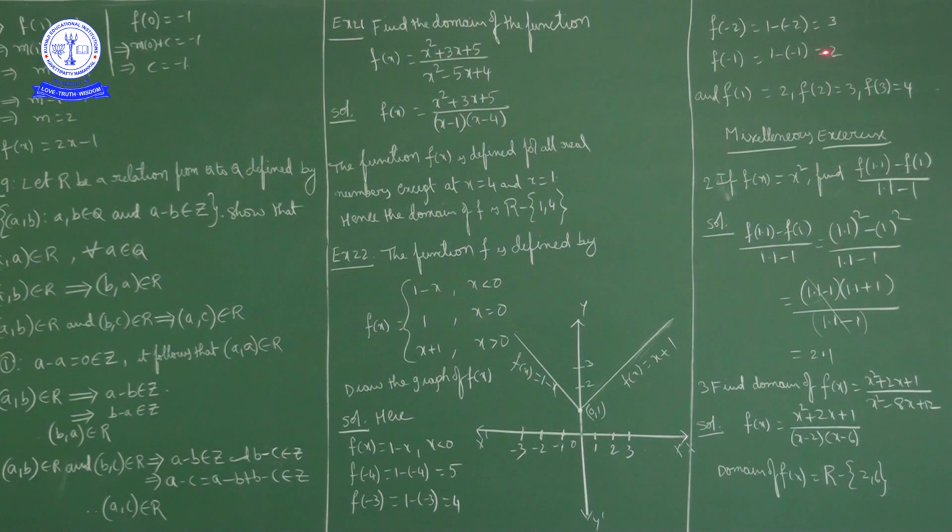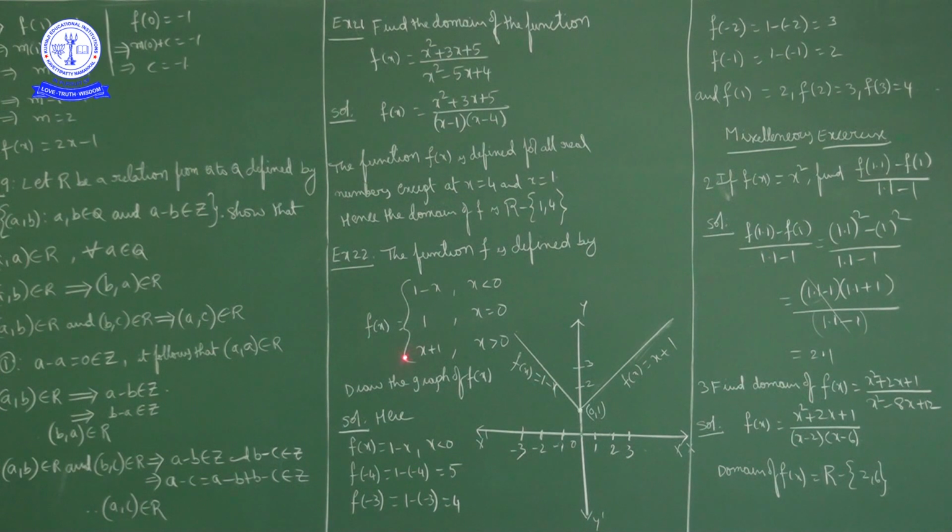f of minus 1 is 2. Okay, so like this it is defined: f of minus 1 is 2, f of minus 2 is 3, f of minus 4 is 5, f of minus 5 is 6, and so on like this. Now similarly for x positive, how is it defined?